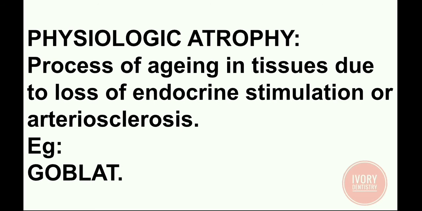L for lymphoid tissue. Atrophy of lymphoid tissue occurs with age. And last, T for thymus, and the atrophy of thymus occurs in adult life. So all these 5 organs undergo atrophy as the age increases: 1 gonads, 2 osteoporosis of bony trabeculae, 3 brain, 4 lymphoid tissue, and 5 thymus.